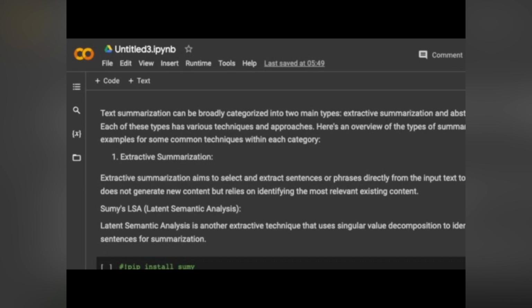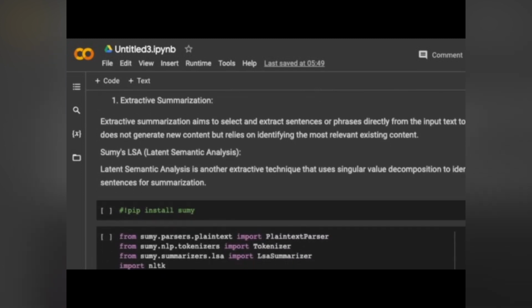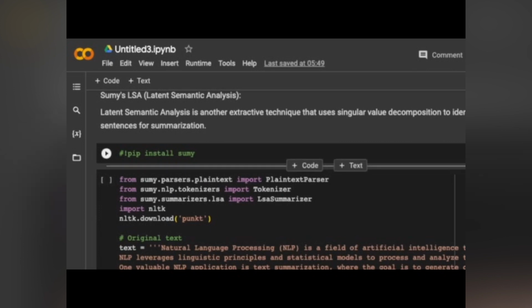One good package we have is Sumy with LSA, latent semantic analysis. This will do the extractive summarization properly. Now we'll go deep into it. First we need to install the package Sumy. Then we have to import the parser, the tokenizer, and also the LSA summarizer.